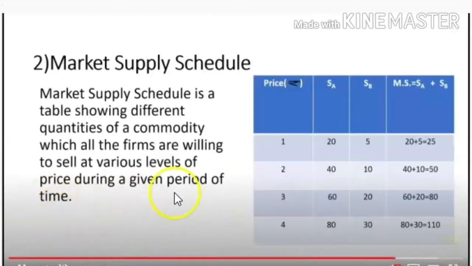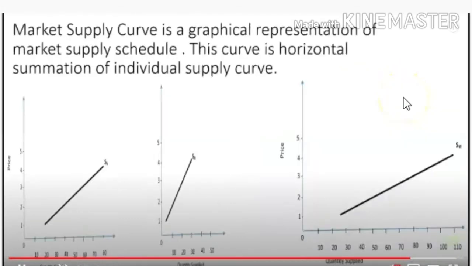Like that in each schedule, that is 40 plus 10 is 50, then 60 plus 20 is 80, then 80 plus 30 is 110. So like that he is marking at different levels. It's showing supplier A's curve separately, supplier B's curve separately, and market supply curve separately.